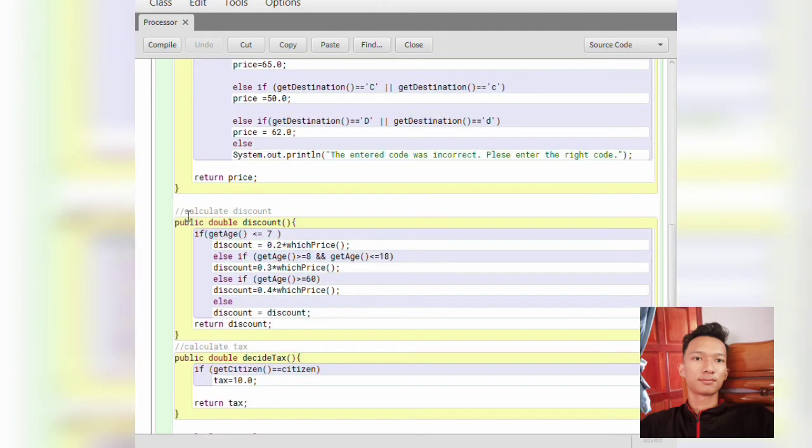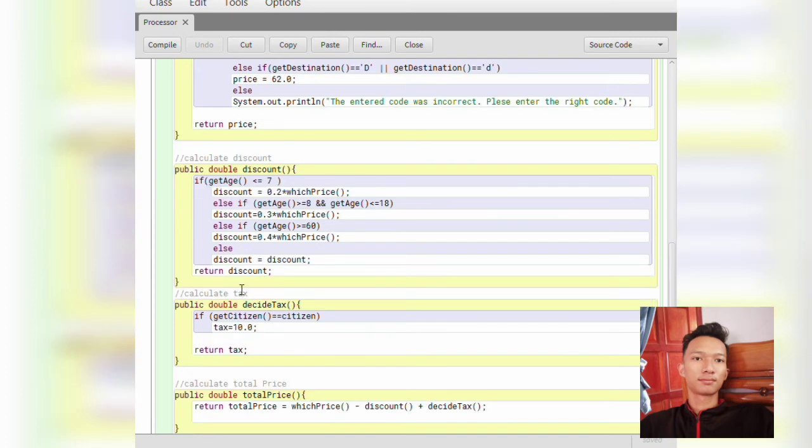Then we go to calculate discount. Public double discount: if get age less than 7, the discount will be 20%. If get age more than 8 and less than 60, the discount will be 30%. Else if age more than 60, the discount will be 40%. Then discount equals discount, return.